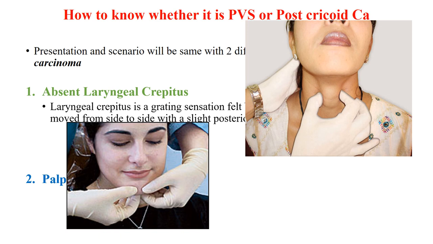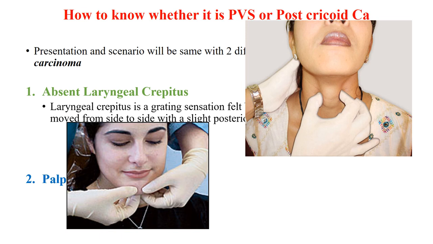On examination, there is a level 3 lymph node palpable. Or on examination the laryngeal crepitus is absent. For both of these the answer is post-cricoid CA. It is not Plummer-Vinson syndrome. Anyone writing Plummer-Vinson syndrome for this scenario is marked wrong.